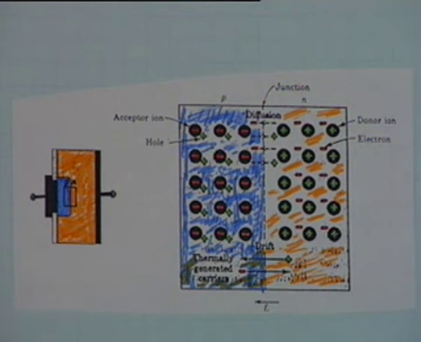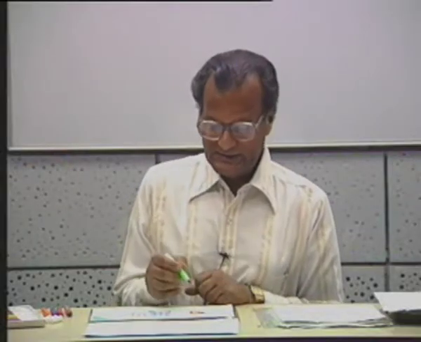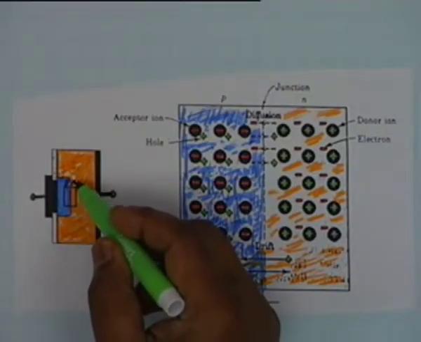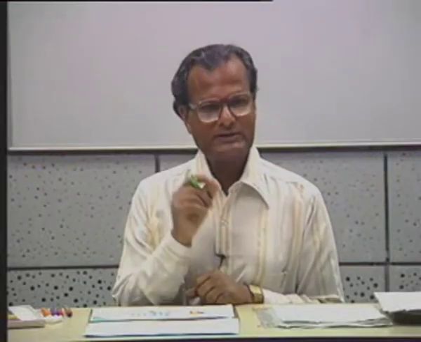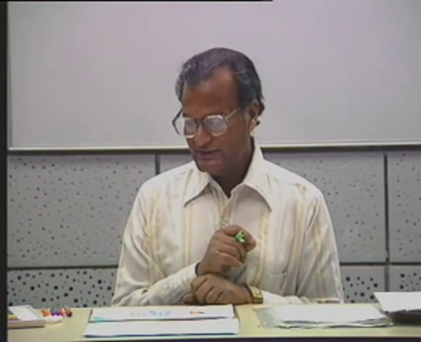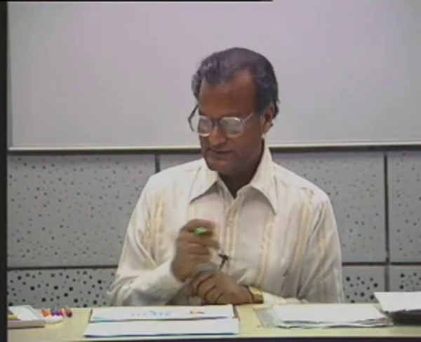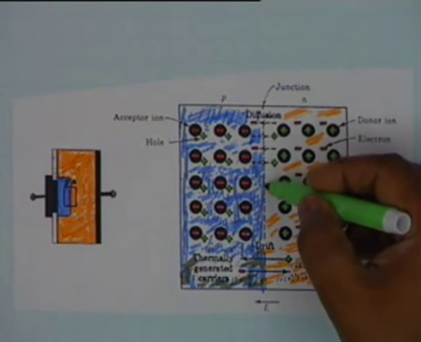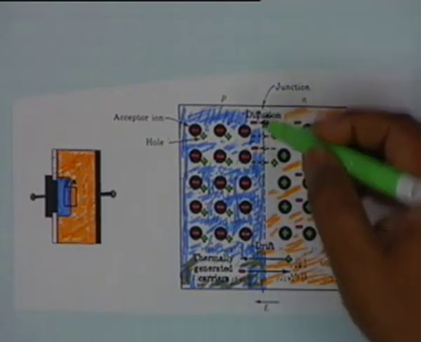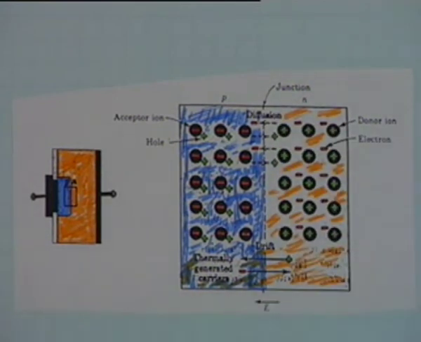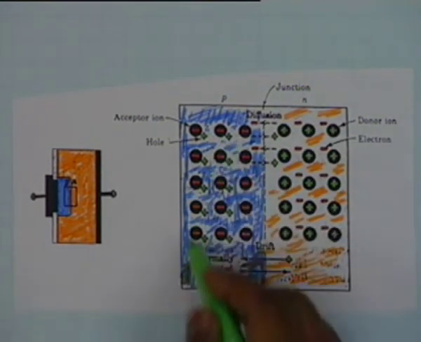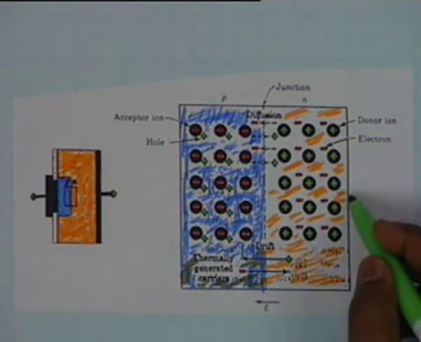We assume that the metallurgical junction is an abrupt junction, that is, the region separating P and N is a sharp plane. Actually it is not so, it is of non-zero thickness, but most of the theory is built around the abrupt junction. This dotted line separating blue and orange is the junction. On the left is the p-type material, on the right is the n-type material.